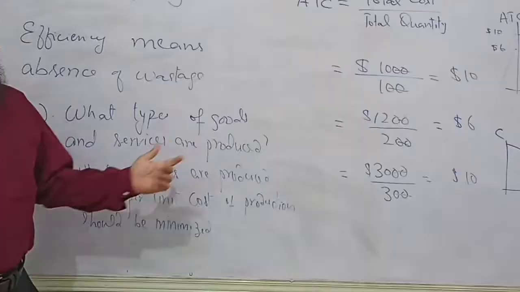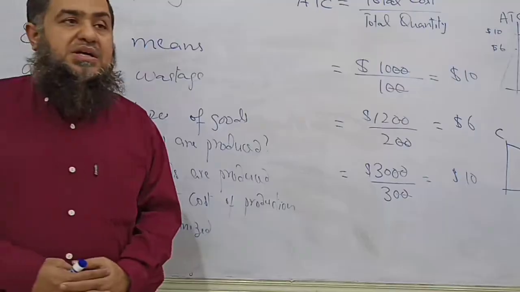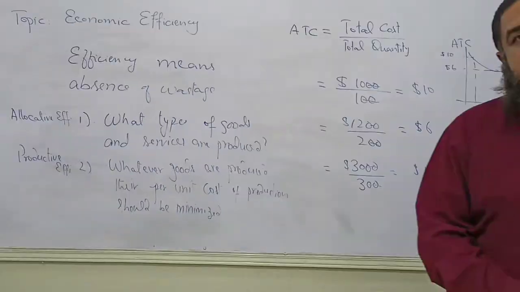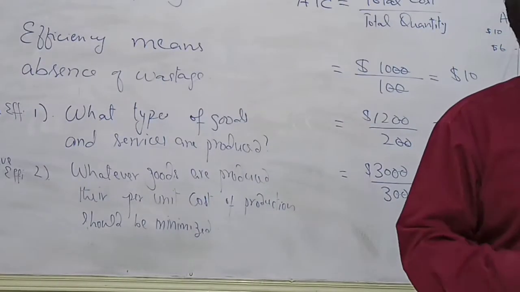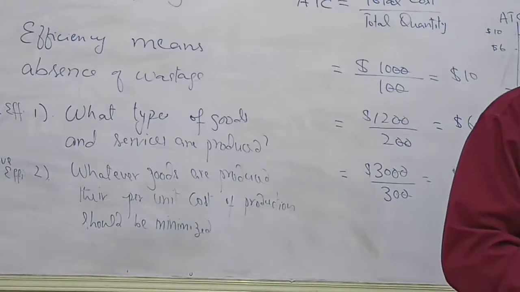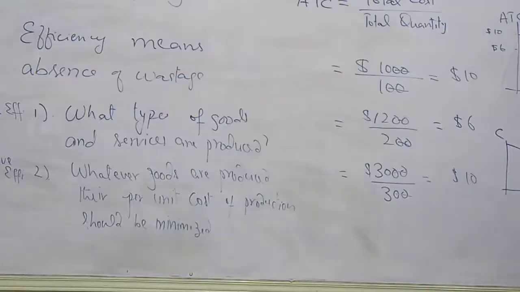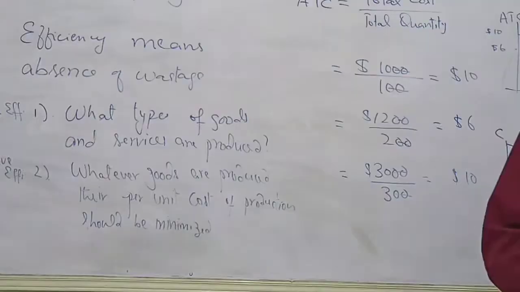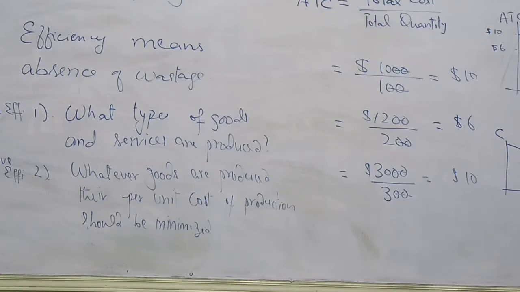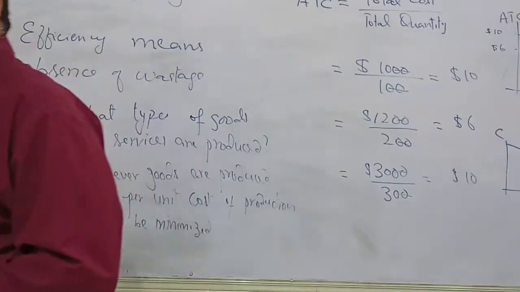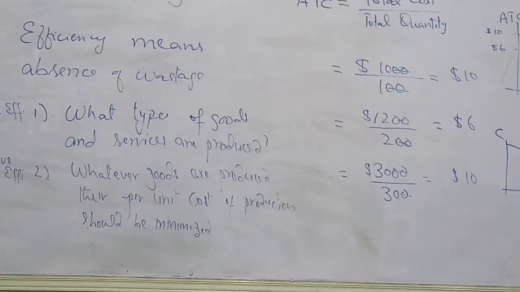Productive efficiency also has other types: technical efficiency and X efficiency. When a firm adopts new technology, its per unit cost of production will decrease; it will shift downward. So due to new technology, the firm can achieve technical efficiency in its production. I will explain X efficiency and technical efficiency tomorrow. X inefficiencies are also part of our productive efficiencies.